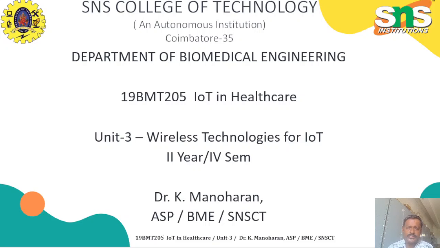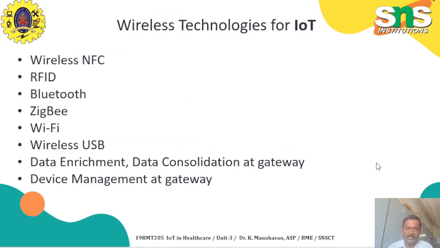We need to choose depending upon our application: what speed of data communication is required, what distance there is between sensors and node, and what communication standards will be required. Based on that, we decide which communication technology should be used for that particular application.